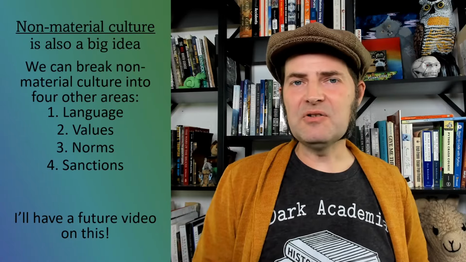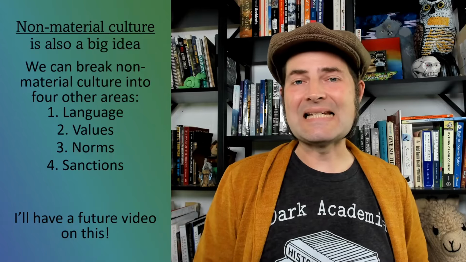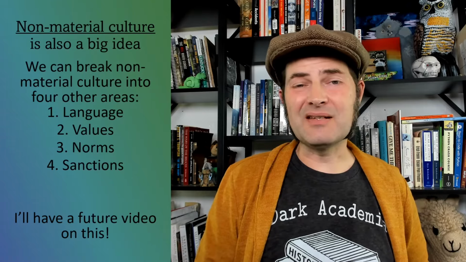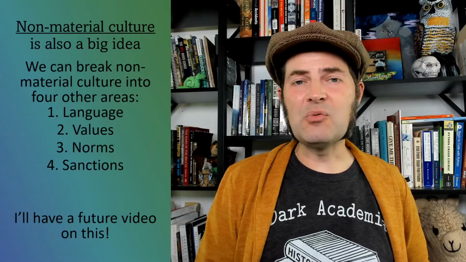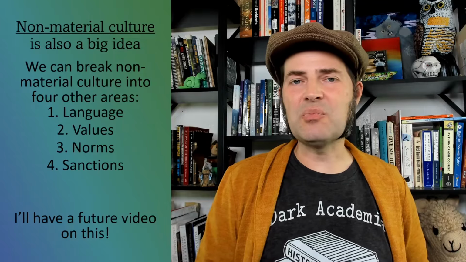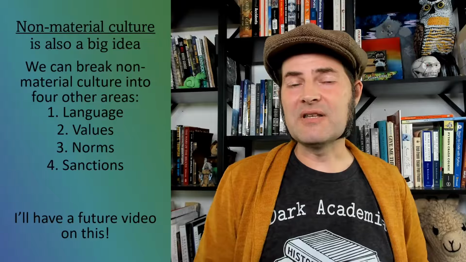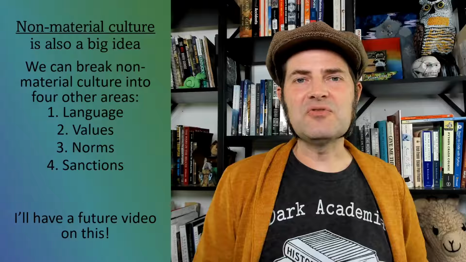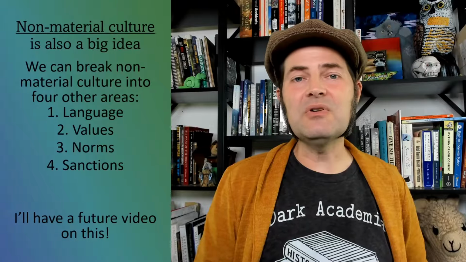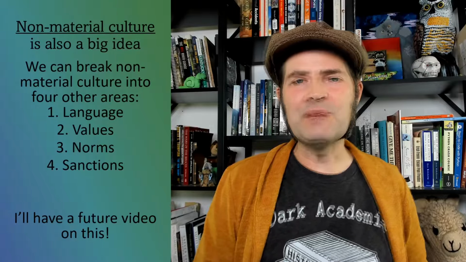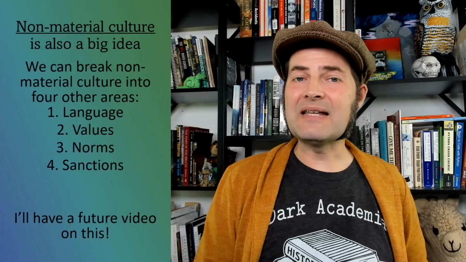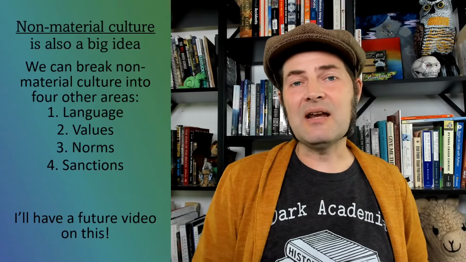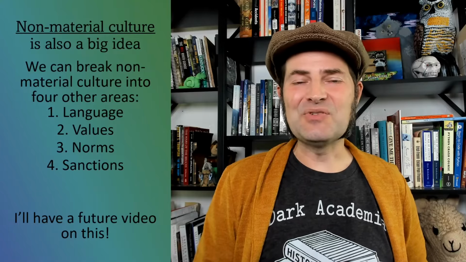Now, non-material culture starts to get into these bigger ideas attached to our culture. These are things that maybe a particular culture at a particular place and time holds true or valuable or important, so they make them a substantial part of how they see the world. For example, being Central Appalachian, I always think about the idea of family. There's always a sort of a joke back home that as Central Appalachians, we'll hug anyone, and that pretty much holds true. So these are all ideas that I can't physically touch, but are still very much related to how I've been socialized and how I've been raised. They're great examples of culture.